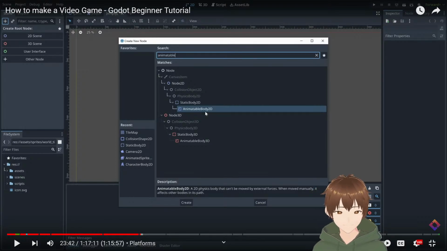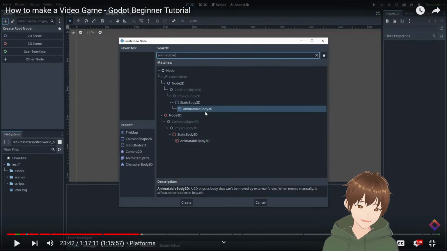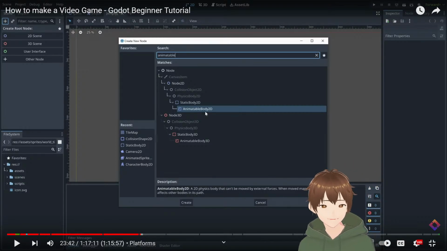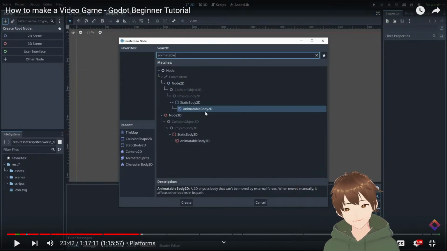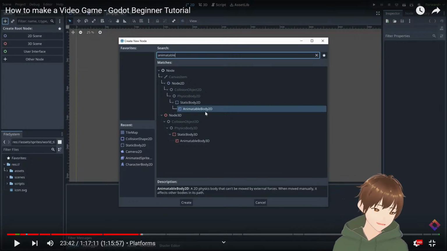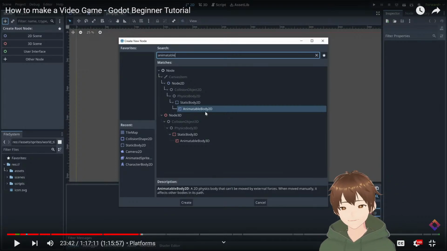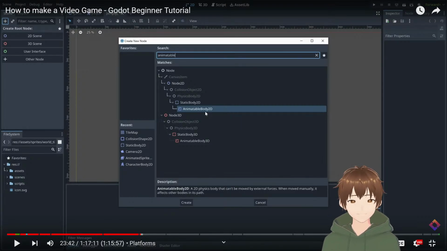Also, heads up. For those of you who love Ren'Py, we're going to be covering Ren'Py too. We're going to be doing some Ren'Py thingies. And I'm going to get enough money to hire an artist.